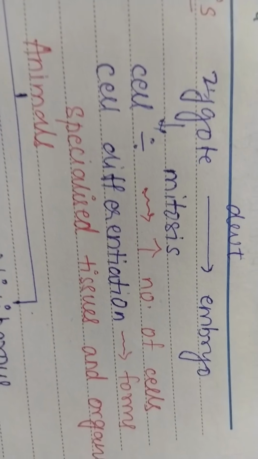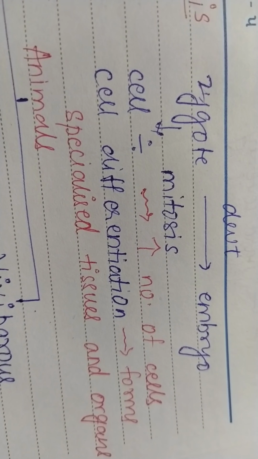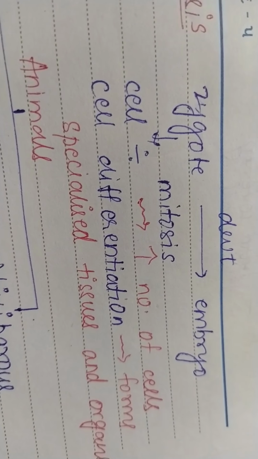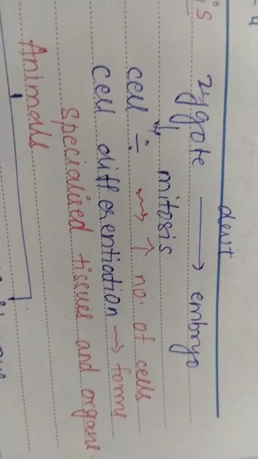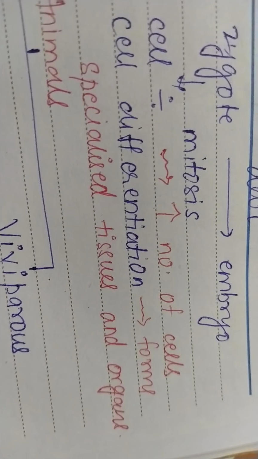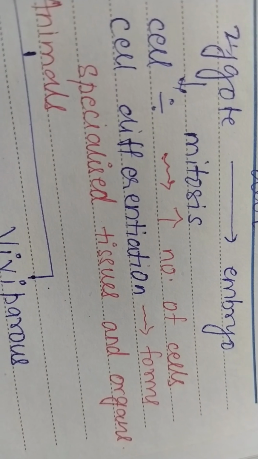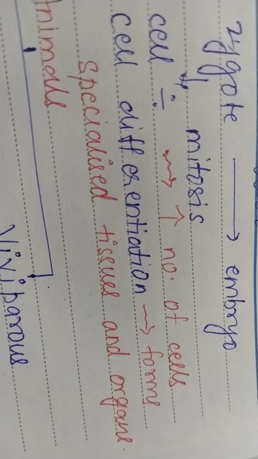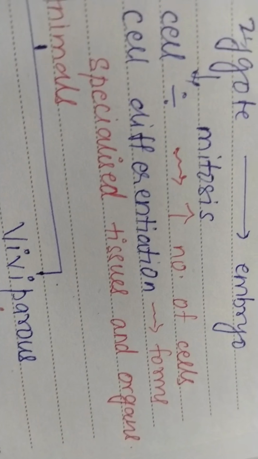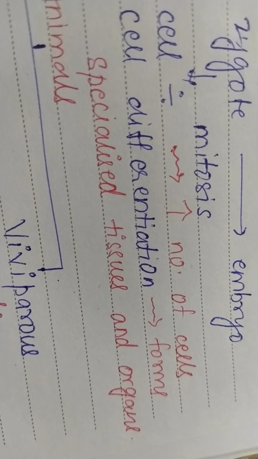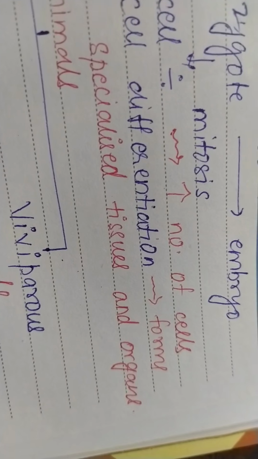Cell division takes place with the help of mitosis over here, which will lead to increase in number of cells. Do remember, meiosis will take place only during gamete formation. Cell differentiation is when different groups of cells develop into different types of tissues. Like we have learned, there is ectoderm, mesoderm and endoderm. So ectoderm generally becomes nervous system, mesoderm becomes muscles and so on. So this is known as cell differentiation, where it will form specialized tissues and organs.